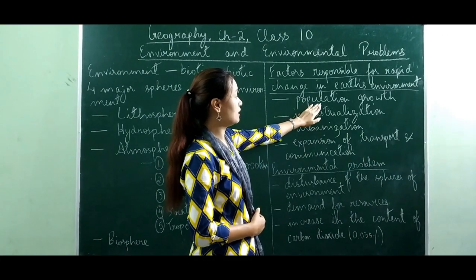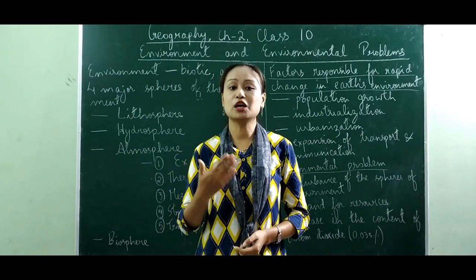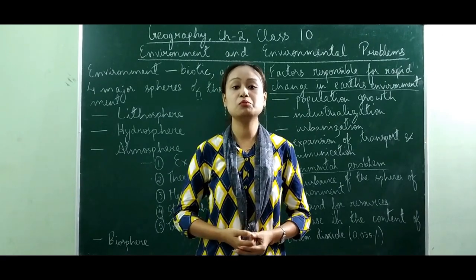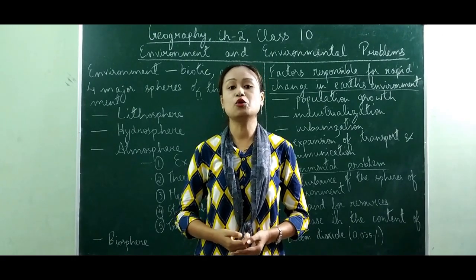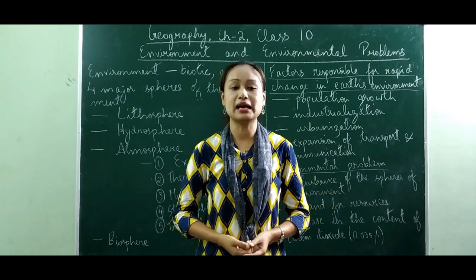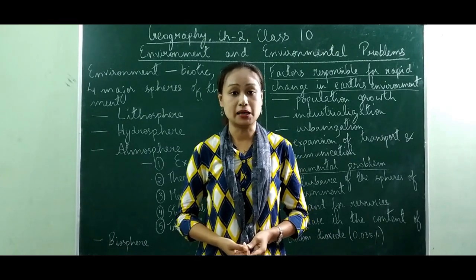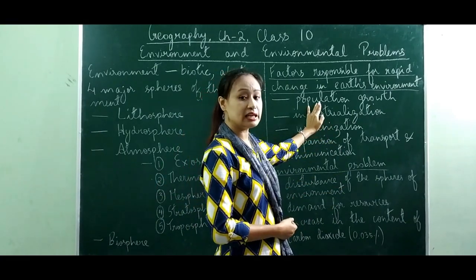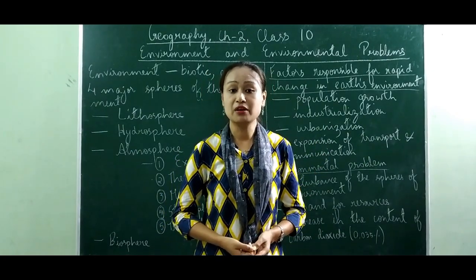First of all, population growth, that means increase in the population, has been one of the major reasons for the change in the environment. With the increase in the human population, more space was required for human settlement, which led to cutting down of the trees. Cutting down of the trees has increased the content of carbon dioxide in the atmosphere, thereby bringing about a change in the Earth's environment. Next we have industrialization. Industrialization is also very much connected with population growth. Industrialization means increase in the number of industries.